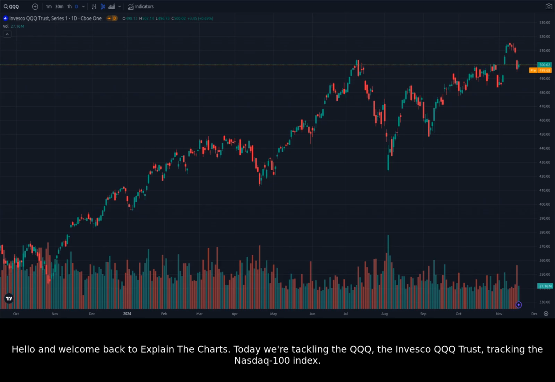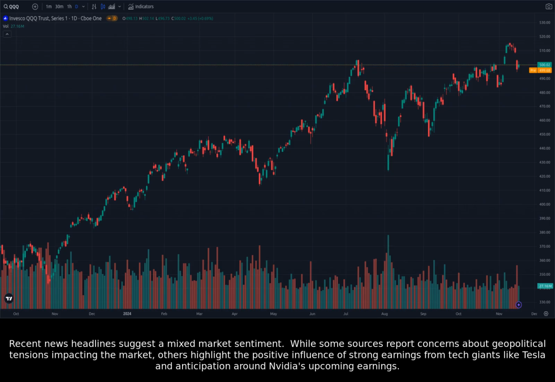Today we're tackling the QQQ, the Invesco QQQ Trust, tracking the Nasdaq 100 index. Recent news headlines suggest a mixed market sentiment. While some sources report concerns about geopolitical tensions impacting the market, others highlight the positive influence of strong earnings from tech giants like Tesla and anticipation around Nvidia's upcoming earnings.